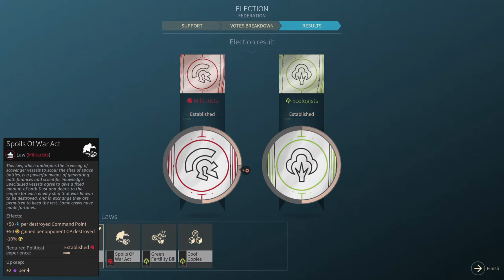Spoils of War Act. This law, which underpins the licensing of scavenger vessels to scour the sites of space battles, is a powerful means of generating both finances and scientific knowledge. Specialized vessels agree to give a fixed amount of both dust and debris to the Empire for each enemy ship that was known to be destroyed, and in exchange they are permitted to keep the rest. Some crews have made fortunes. You get 50 science per destroyed command point, and 50 dust gained per opponent command point destroyed.